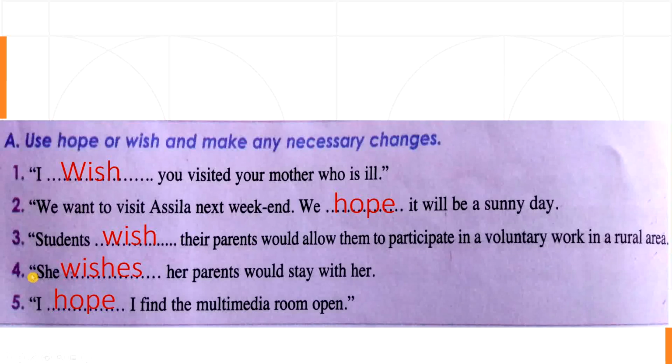The fourth sentence: she wishes. So you make the necessary changes. The change that we need to do here is add es for she. She wishes her parents would stay with her. So the parents are not going to stay with her, so it's contrary to fact. We have would for the future, and this is contrary to fact, so we use wish, not hope.